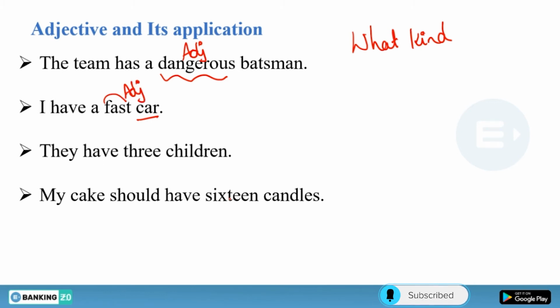They have 3 children. If I say they have children, this is the normal statement which gives you the information. But if I am mentioning the number, 3 children, so this is your adjective. So we have so many types of adjectives. My cake should have 16 candles. Okay, so candles is a noun, and how many candles? 16 candles. So 16 is the adjective here.